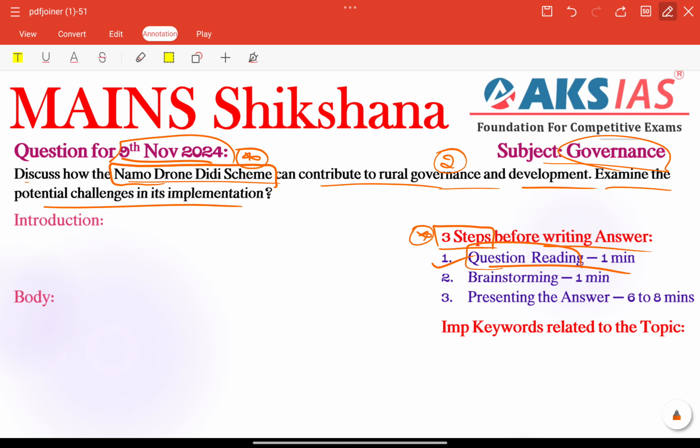Two parts are there. First of all, discuss how the particular scheme can contribute to rural governance and development. Examine also, the potential challenges in its implementation. Discuss means we need to focus on providing positives and negatives, and examine means we need to assume that the examiner already knows the generally important highlights regarding the particular information. We need to give some unique or in-depth information here, including examples, facts, reports, etc. That is the meaning of examine.